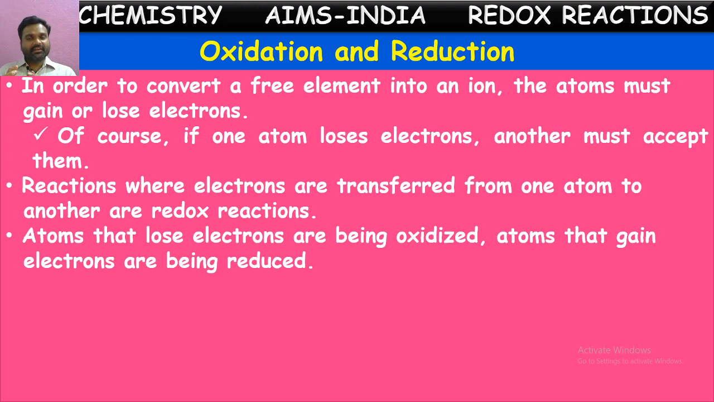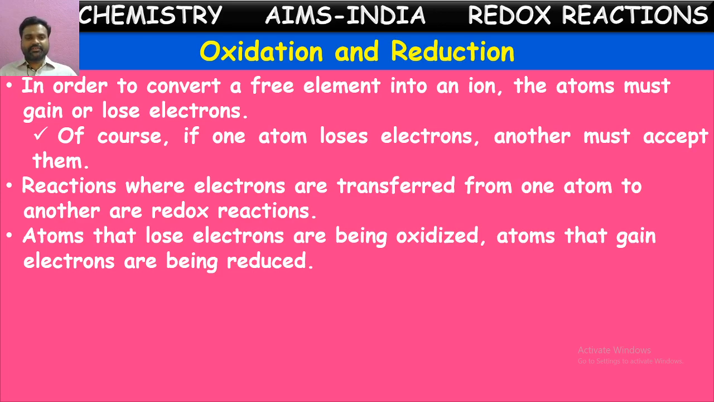Those elements will gain electrons whenever some other element is ready to give them. So this gaining and losing should occur simultaneously. Then only the transfer of electrons occurs. Hence, we say a redox reaction is occurring there. Reactions where electrons are transferred from one atom to another atom are redox reactions. So by the transfer of electrons, redox reactions occur.